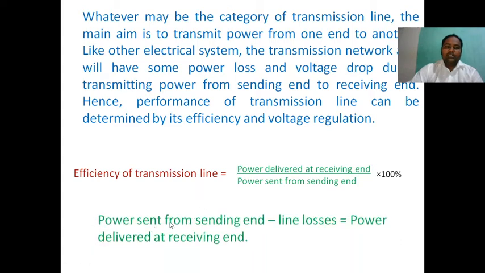The power sent from the sending end minus line losses is equal to the power delivered at the receiving end. So if you know the power sent from the sending end, we can easily calculate the power delivered at the receiving end, because we calculate the line losses by using the inductance and capacitance.